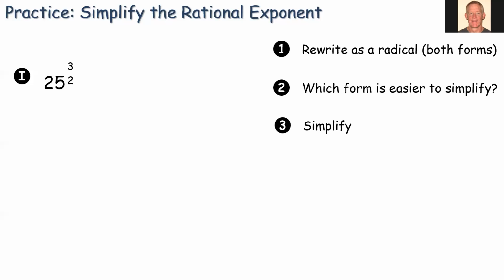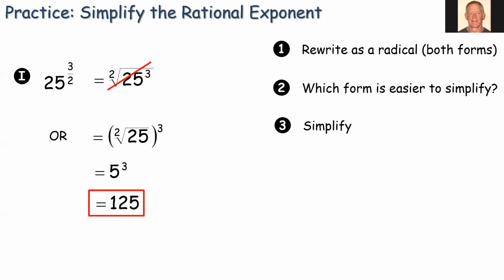One more here, or at least one more page. 25 to the 3/2. See if you can do this. So square root of 25 to the 3rd, or square root of 25 first, then raise everything to the 3rd power. Well, I know what the square root of 25 is. Let's do the 2nd case. So we get 5 to the 3rd power, or 125.